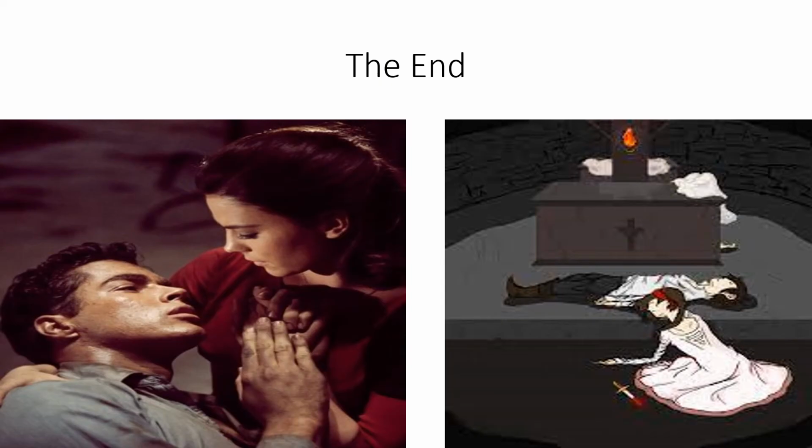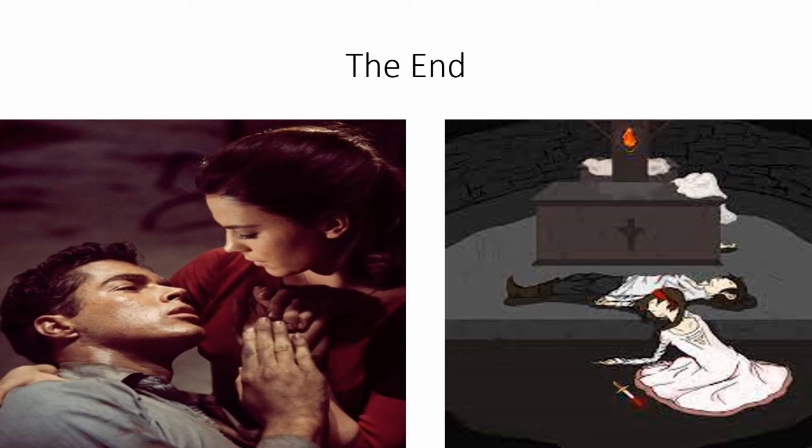The tenth and last event or act is the end. In Romeo and Juliet, Romeo drank poison because he thought that Juliet was really dead, since he had not been informed of the plan. After this, when Juliet woke up seeing Romeo dead, she took Romeo's sword and stuck it into her heart, and both died.